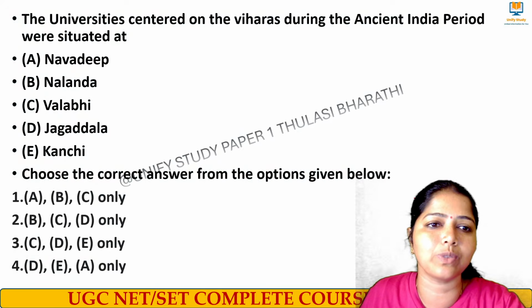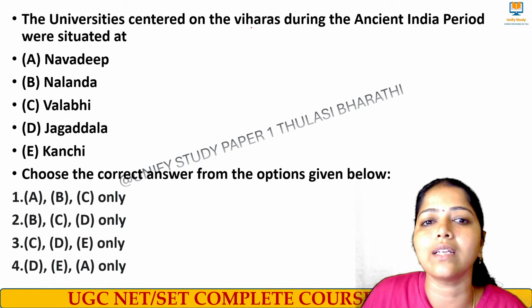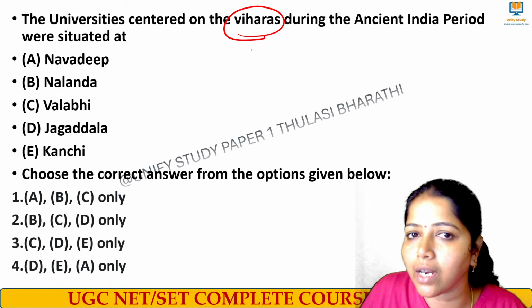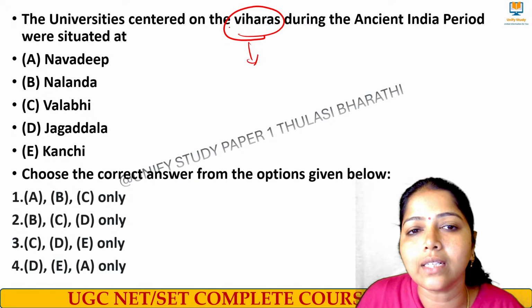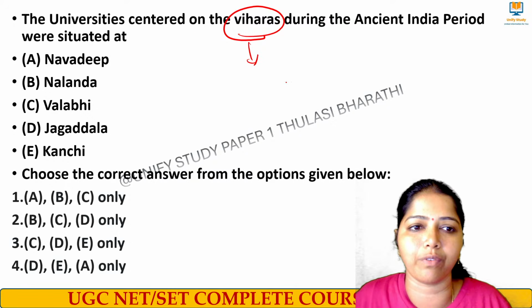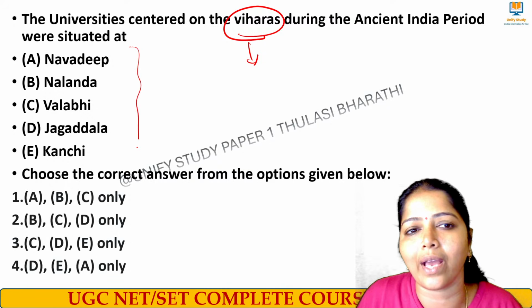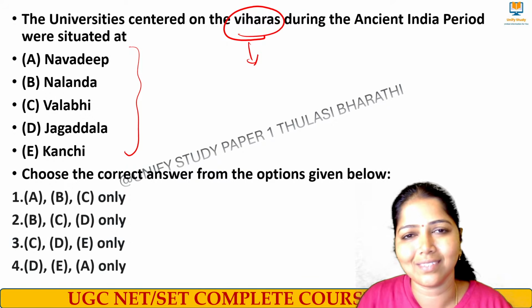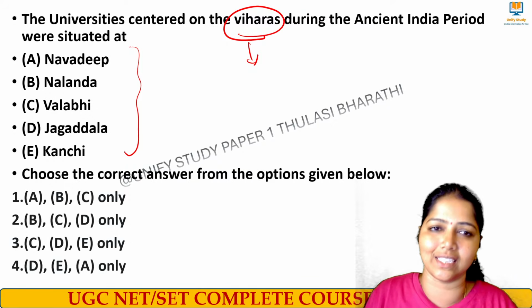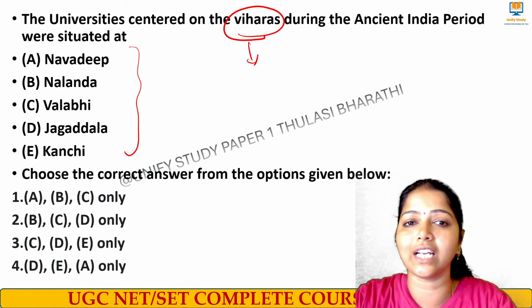Next one, come on, do this one. The university is centered on viharas. Viharas means Buddhist centers, we call them viharas. Centered on viharas during the ancient period, situated where? These were all Buddhist learning centers.